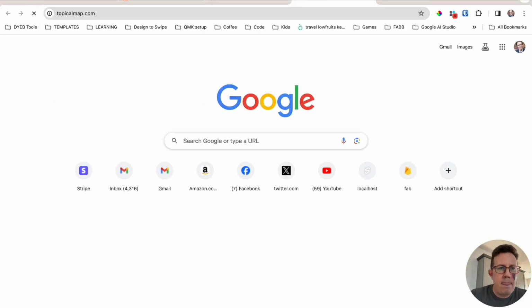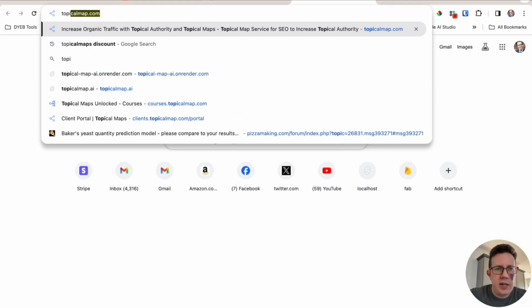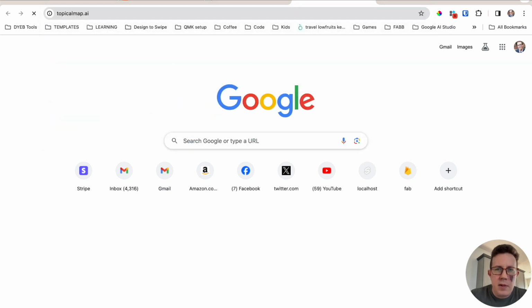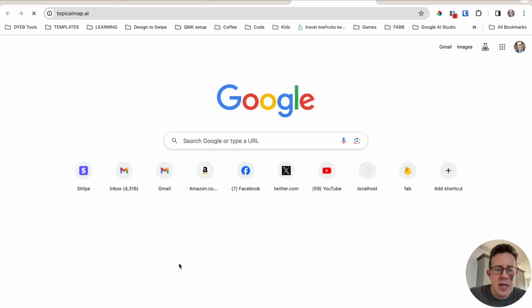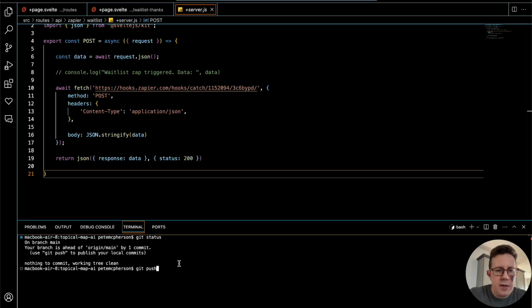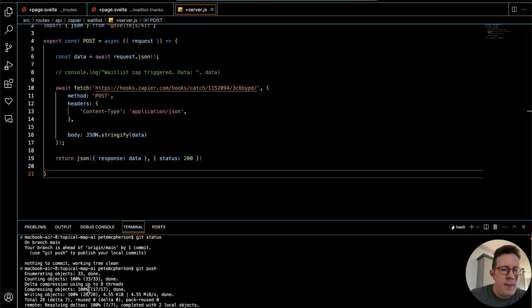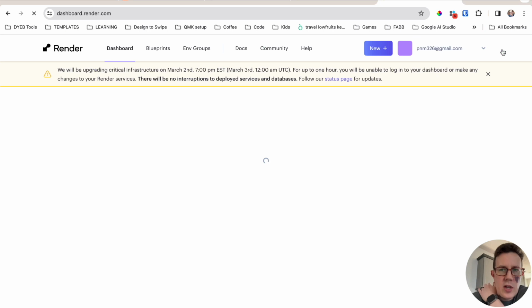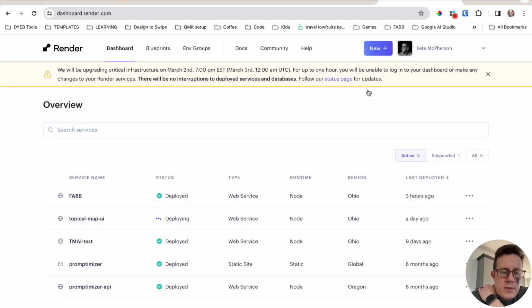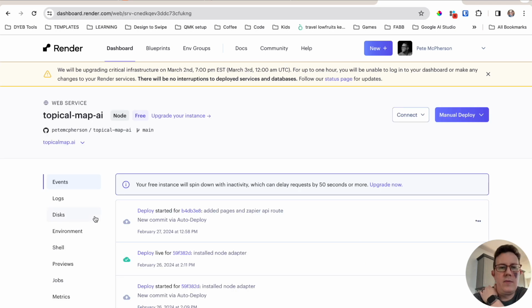So if I go to topicalmap, that's not even it, that's Yaya's site. Topicalmap.ai, he's gonna hate me for having a similar domain name. Anyways, this will take a second to spin up because my server was down due to inactivity, but I can guarantee it'll load the old version right now. So let's go to git push and do that. And let's hop on over into Render just to make sure it is rebuilding. Yep, there it is, topicalmap.ai deploying. It'll take maybe 2 or 3 minutes.